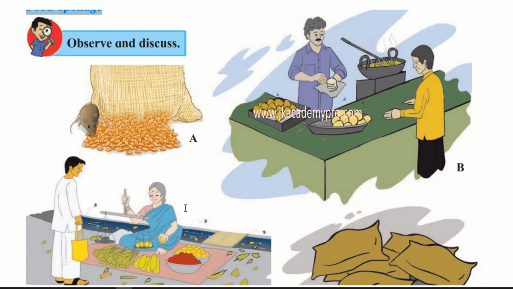So let's observe this set of pictures that they have given. In the first picture we see that the grains are being eaten by a rat. In the second picture we find that the food is being handled in a very unhygienic manner, wrapped in some newspaper or just a paper, and it is handled very badly.